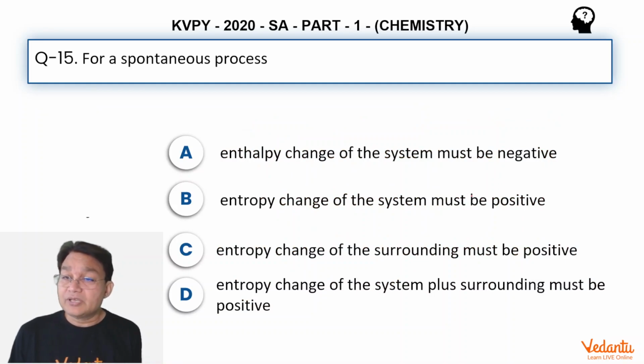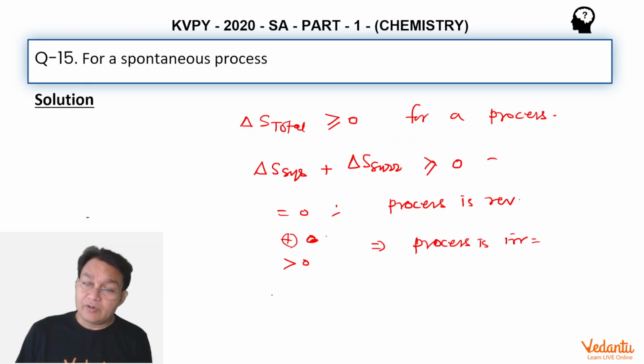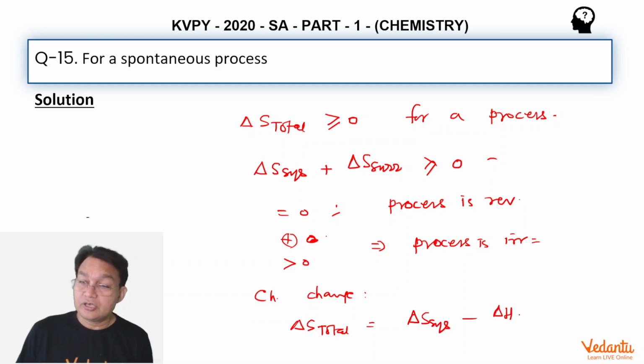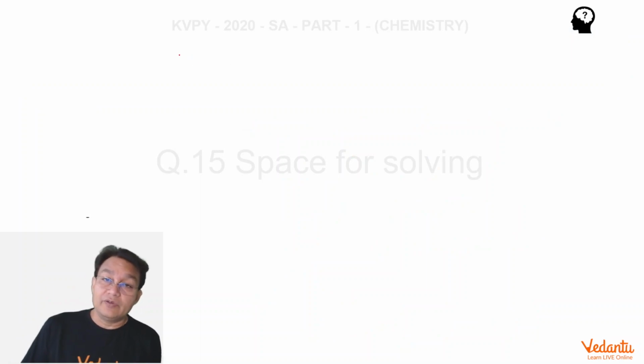Enthalpy change of the system must be negative. We also know how to relate it to enthalpy change for any process, like for a chemical change. For a chemical change, we can write delta S total is equal to delta S system minus delta H of that system divided by T. Look at it carefully.